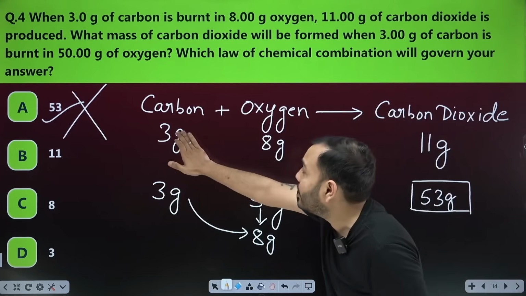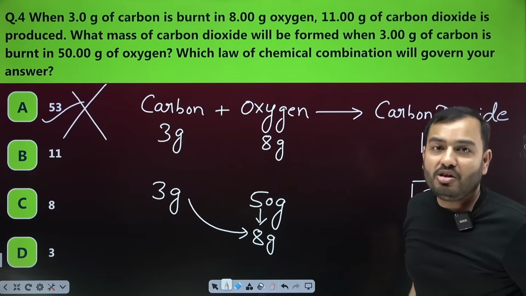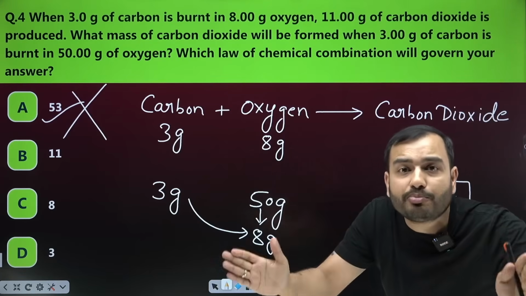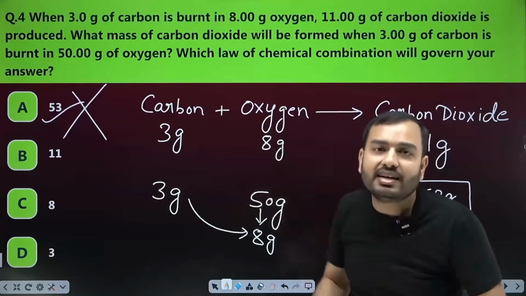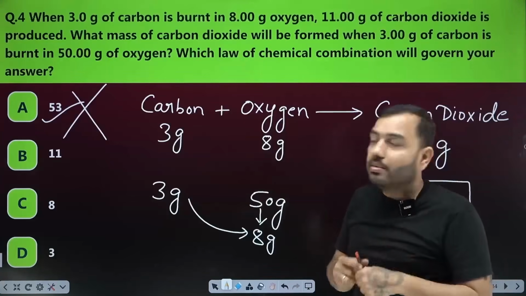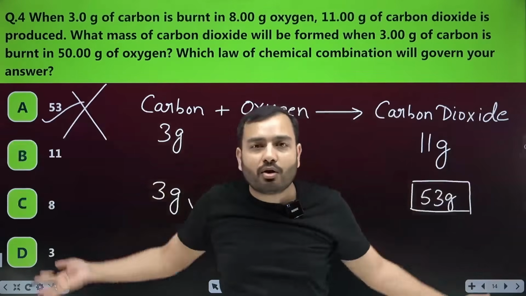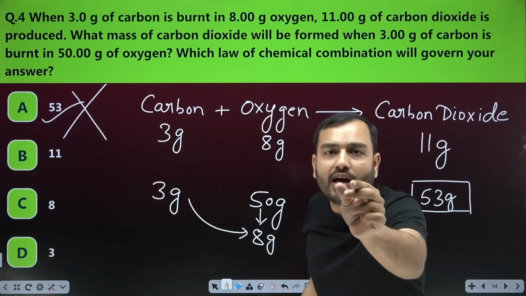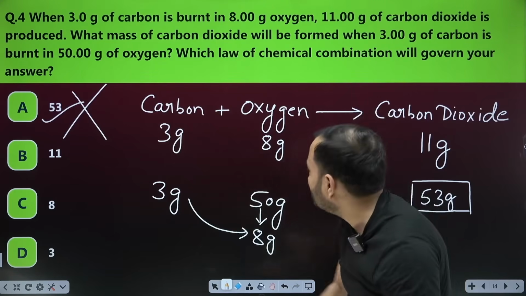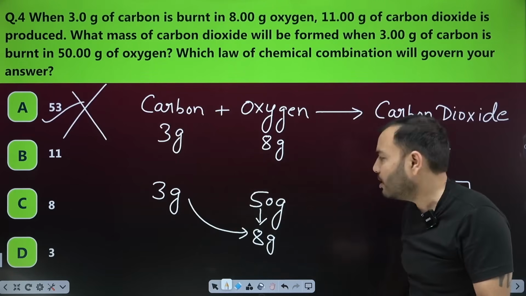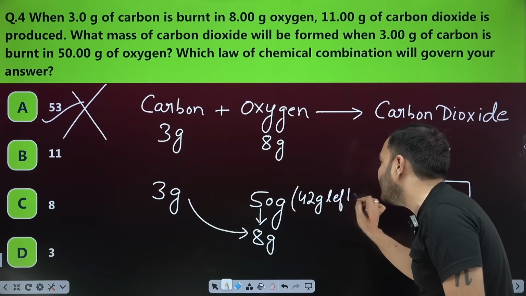Law of constant proportion. This is the intelligence. It says 3 gram of carbon reacts with 8 gram of oxygen only. Law of constant proportion, definite proportion. More oxygen than this will not react with 3 gram of carbon. It won't join it. Then it says 50 gram of oxygen with 3 grams of carbon. Oxygen is spread out here, right? Now the small piece of carbon would react with how much oxygen? It needs only 8 gram. How much is left over? 42 gram of oxygen is left. The reaction will not happen with that.